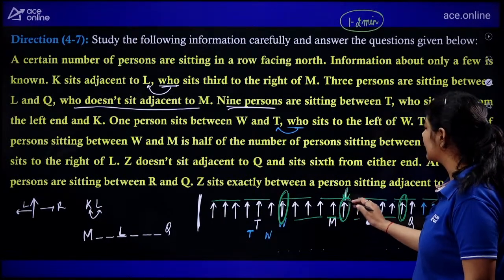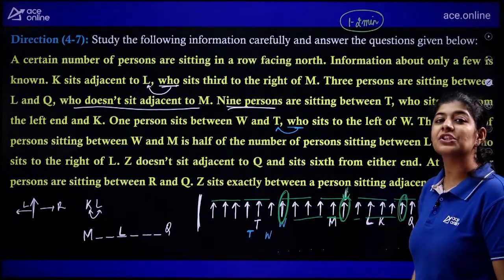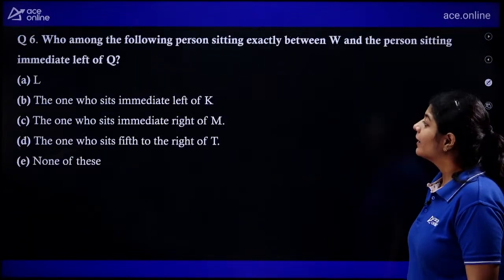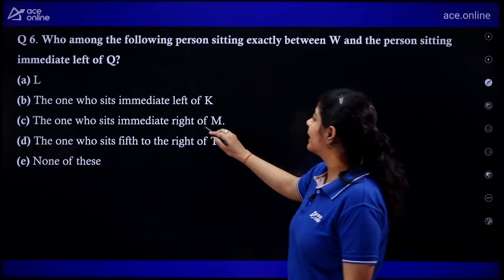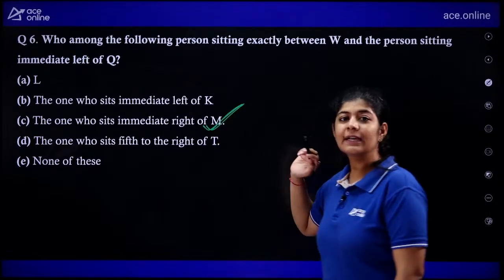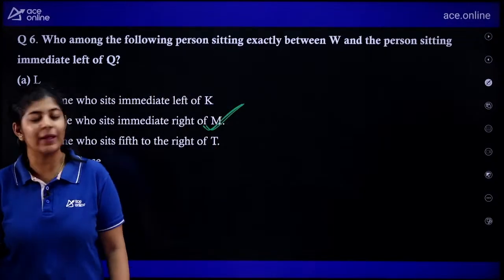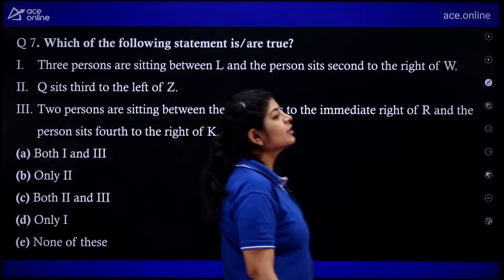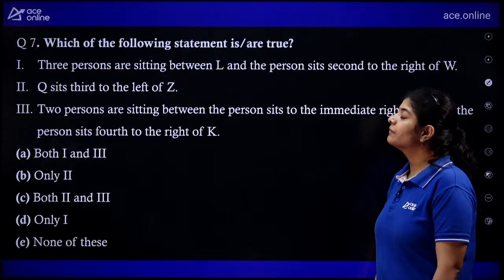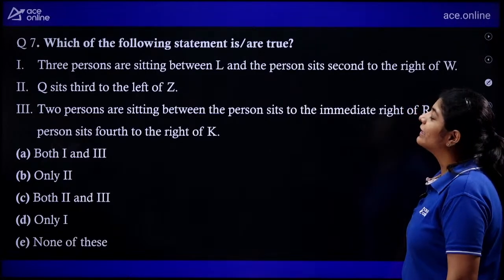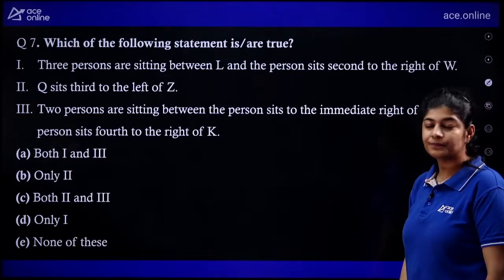This person is sitting immediate right of M. That means option number C is the correct one, right?